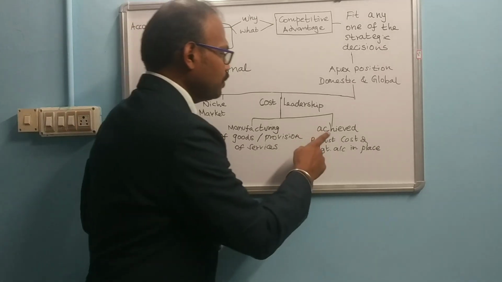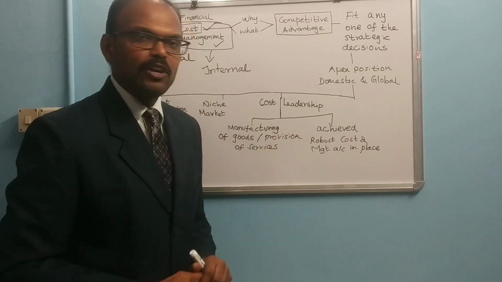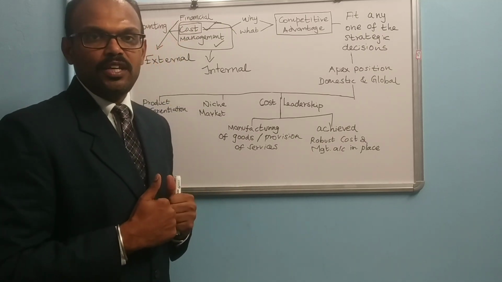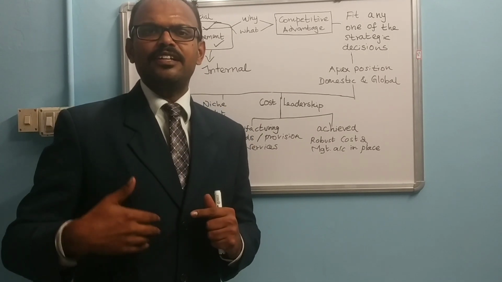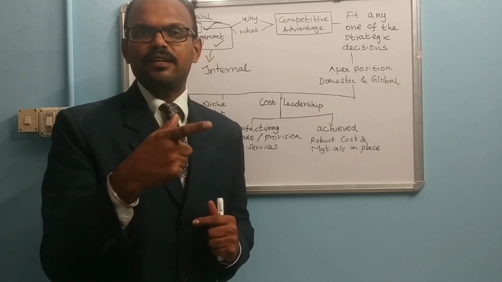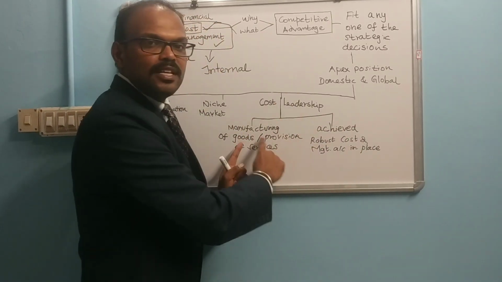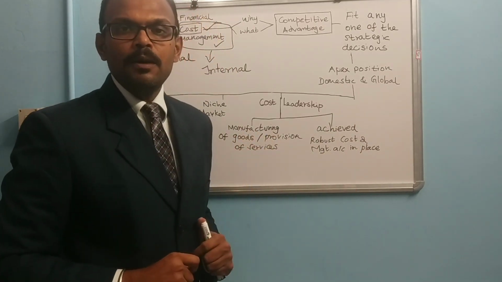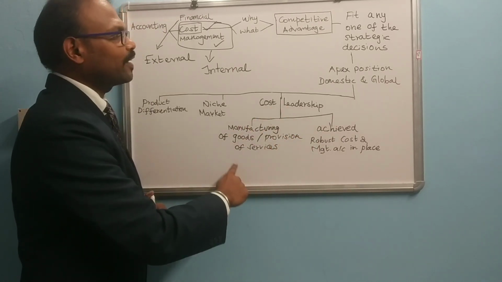Whether it is possible to get cost leadership in the market? Yes, you can achieve it by following robust cost and management accounting. What is meant by robust? We follow healthy and strong cost accounting methods and procedures. In cost accounting, we have different methods of costing, different techniques, different types of costing. We have to identify a proper method and proper technique in order to reduce the price of the product. So cost leadership can be achieved by adopting robust cost and management accounting.